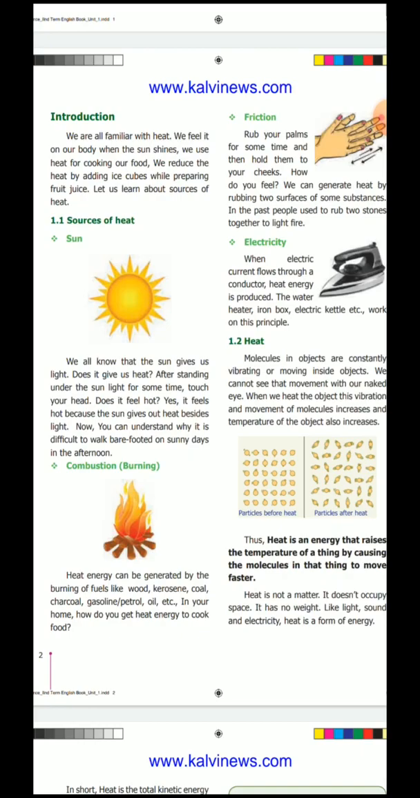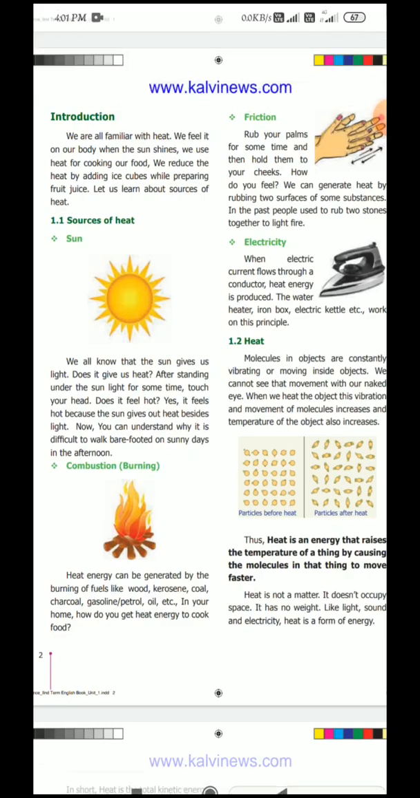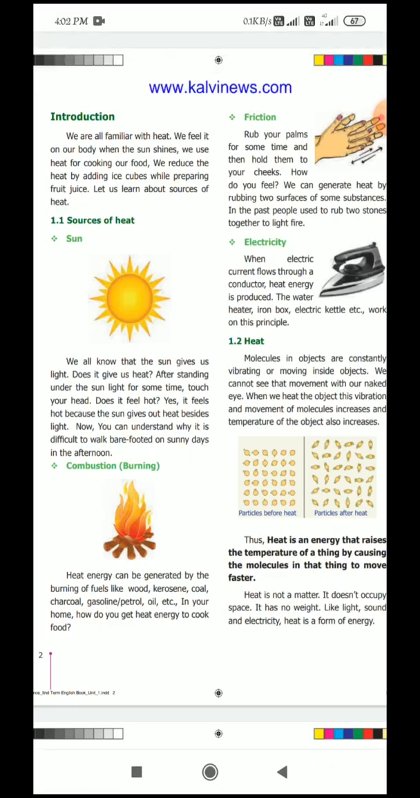Now we see sun. How do you get the heat from the sun? Students, you already know that if we feel warm, we sit in the sun, we feel warm due to the heat. So the sun gives us heat. If you sit in the sunlight, you feel hot because the sun produces heat. So the sun is the main source of heat. The things which give us heat are known as the sources of heat.